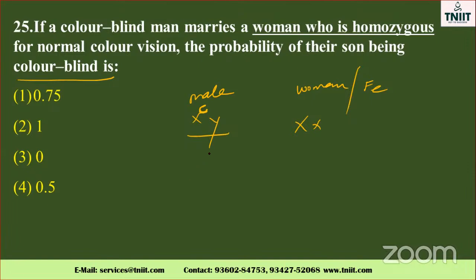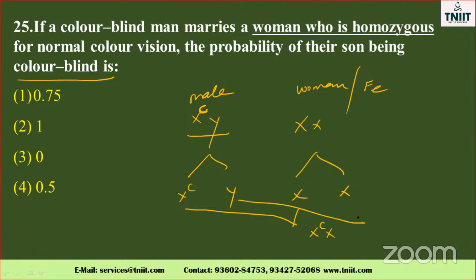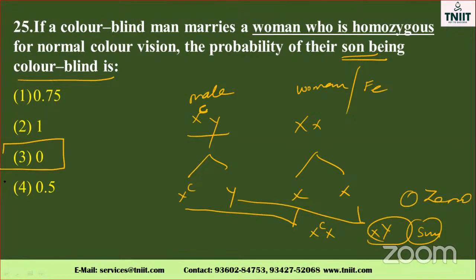Okay, the question is, how will it be? X^C and Y is there. The gamete formation is there. Okay, here two X are there. Here the joining is X and X^C, Y with X, X with Y. Here they ask the son being colorblind. So here 0. So the option is 0.